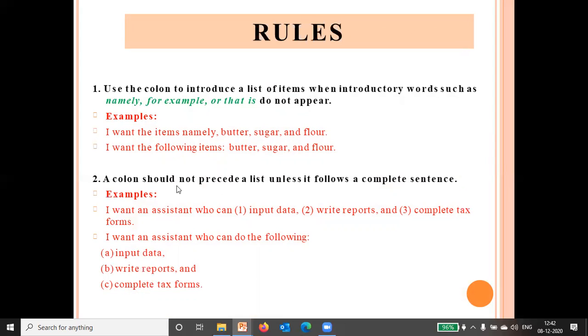Now, a colon should not precede a list unless it follows a complete sentence. If I want to use it here, I can use it this way: I want an assistant who can do the following. What following things can he do? Input data, write reports, complete forms. So I can use it this way also.